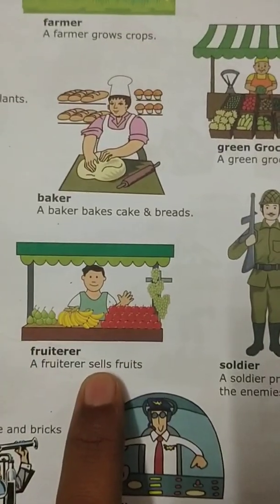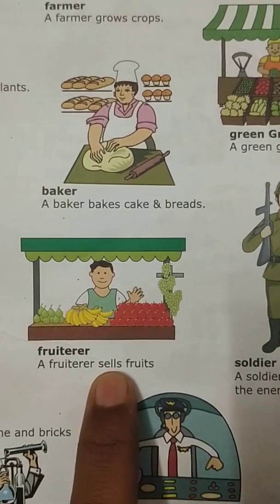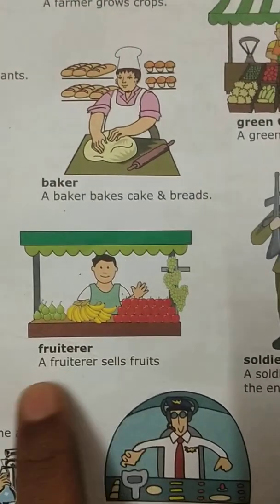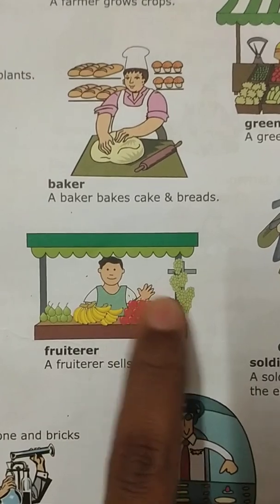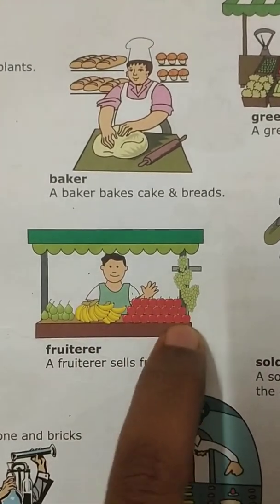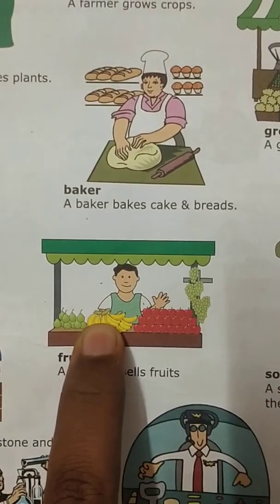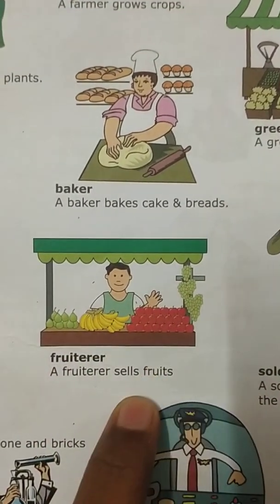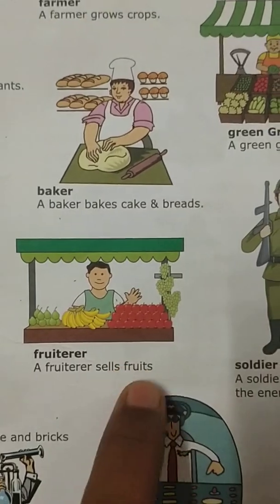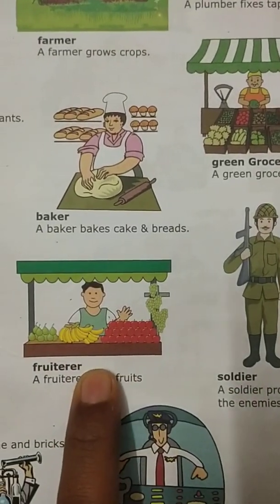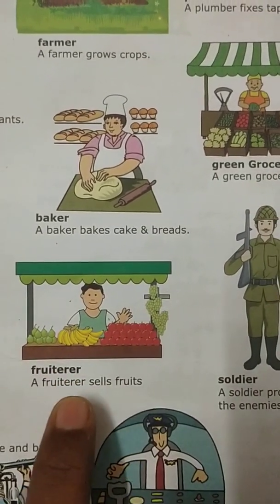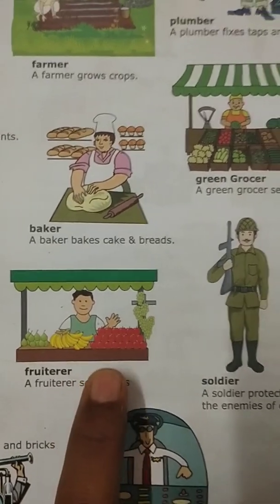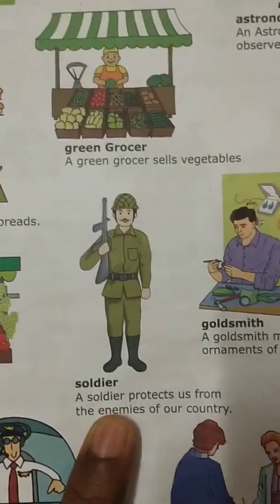Then next picture we have a fruiterer. A fruiterer sells fruit. See what this fruiterer is doing? He has apple, banana, pear and grapes. He is a fruiterer. What does he do? He sells fruit. What is his occupation? Fruit seller or fruiterer.